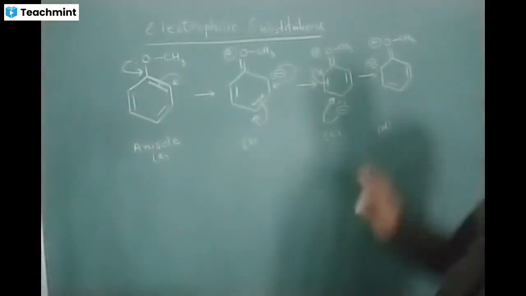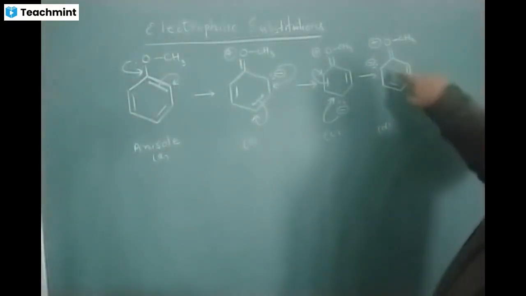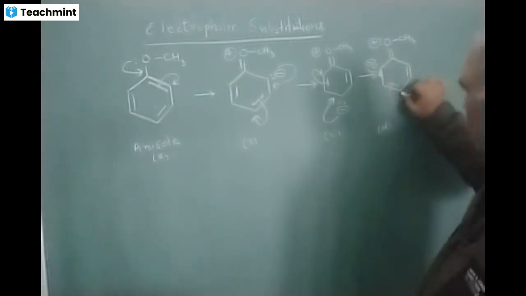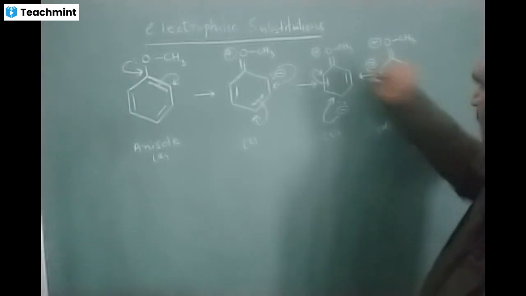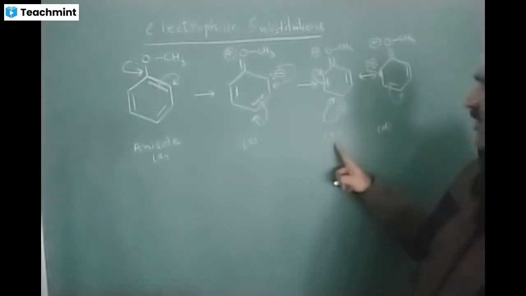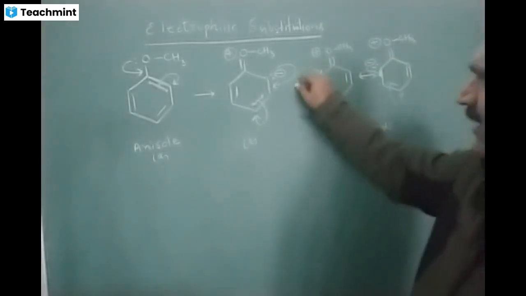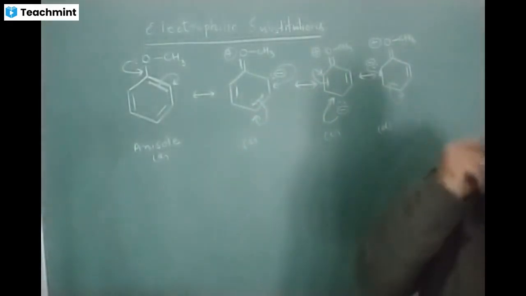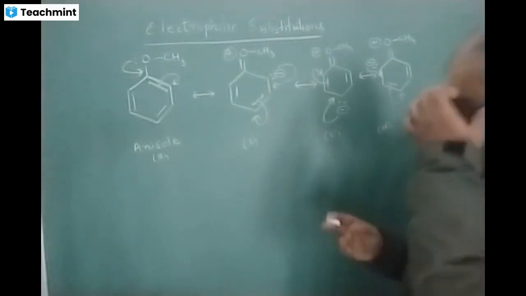From this structure, this bond is single, this is also single, so this lone pair and this bond pair will go back. Structure D will again transform into structure C, then B, then A.